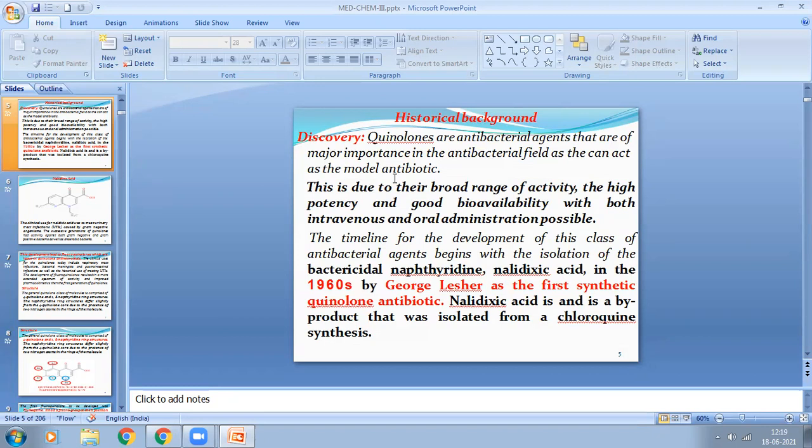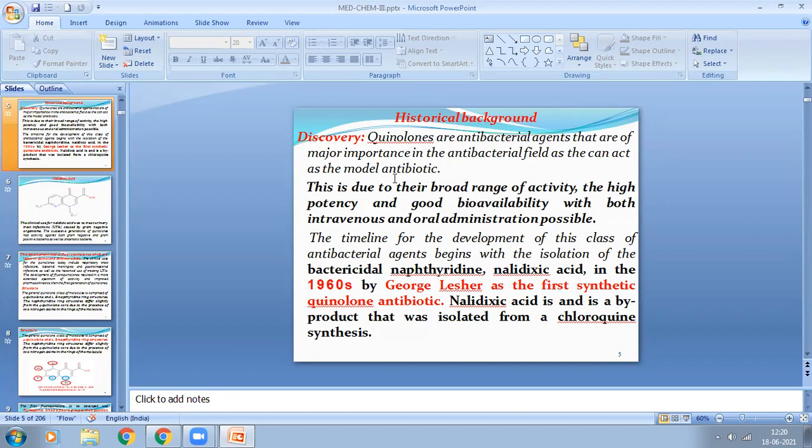The timeline of this class of fluoroquinolones or antibacterial agents begins with the isolation of bactericidal naphthyridine. The first quinolone derivative or antibiotic discovered is called nalidixic acid, discovered in the 1960s by George Lesher as the first synthetic quinolone antibiotic.